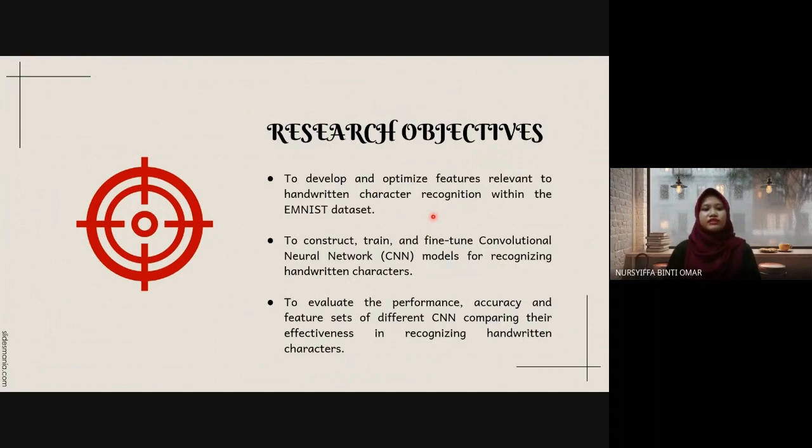Now for the research objectives, which align with the research questions just now. Firstly, to develop and optimize features relevant to handwritten character recognition within the MNIST dataset. Secondly, to construct, train, and fine-tune convolutional neural network models for recognizing handwritten characters. Thirdly, to evaluate the performance, accuracy, and feature sets of different CNNs, comparing their effectiveness in recognizing handwritten characters.